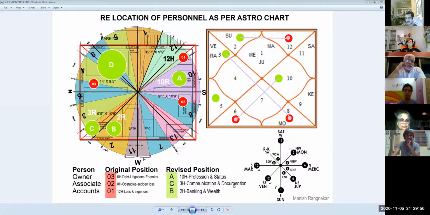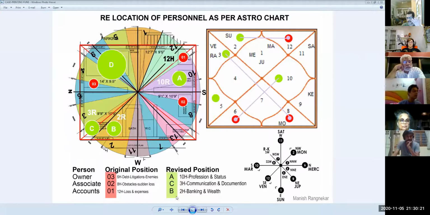and in this business you need to have a lot of communication with your client, big clients, Lintas and so on. So that is the third house. The third house is the third Rashi over here. If you can see here, C is over here, the third Rashi. Can you see this? This is C. By mistake it has become ACB, but whatever, as I was typing, I wrote it. So this third Rashi is the house of communication.